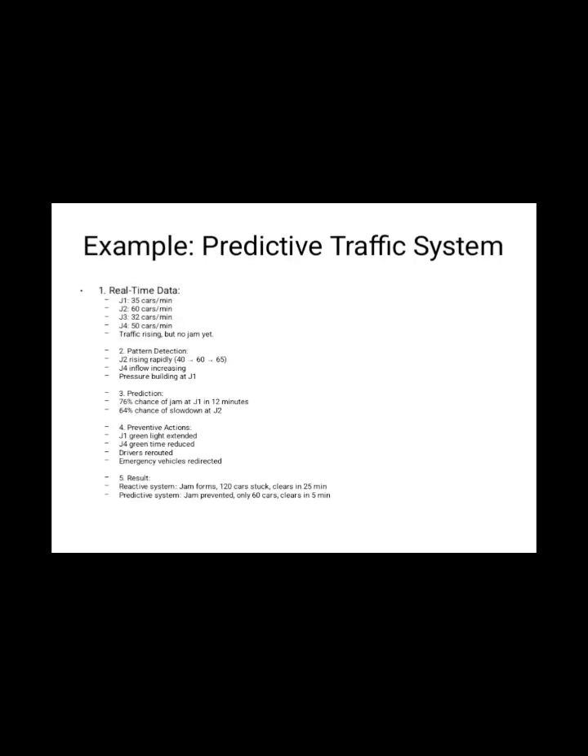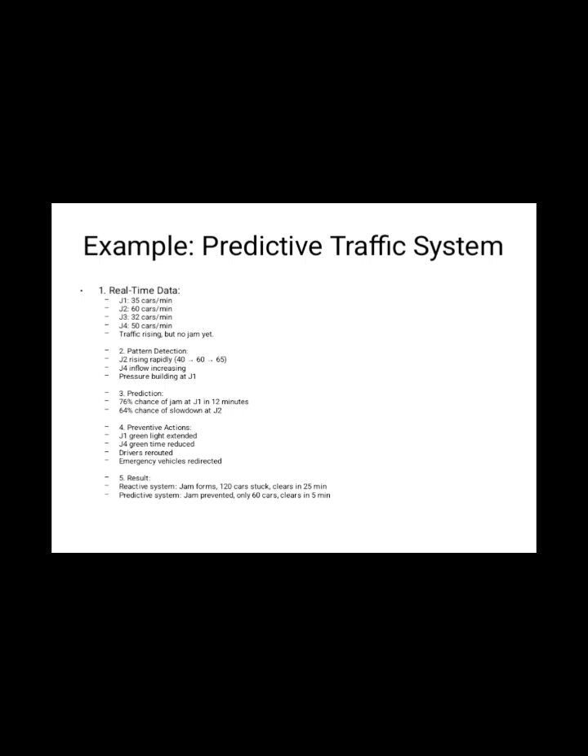Let's see an example. Here, J1, J2, J3, and J4 are the nodes, which imply main road, school zone, shopping area, and highway entrance, with the cars' speeds given as averages. In step 2, we can see the rising car count over the last 5 minutes, relations between connected roads, how congestion usually spreads across this network, and the impact of the school zone.